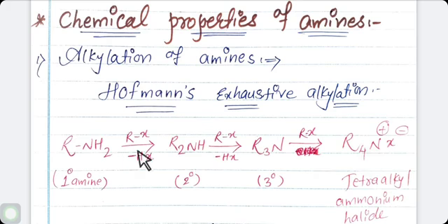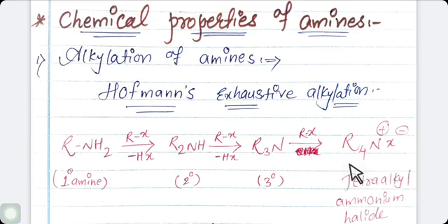So this is the reaction where primary amine is heated with excess of primary alkyl halide and gives a mixture of secondary amine, tertiary amine and tetra alkyl ammonium halide.